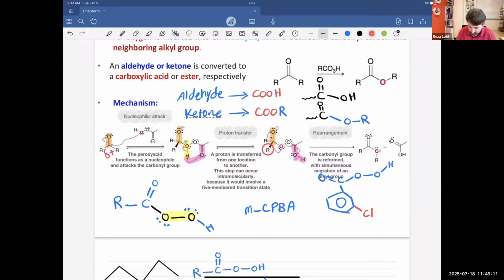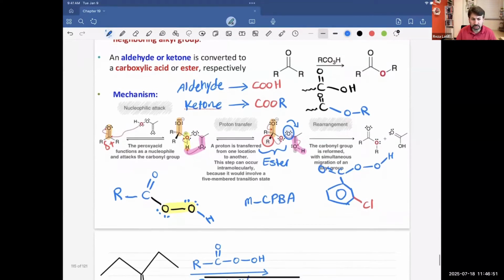That R moves and attaches to the oxygen, getting inserted, and the second oxygen leaves the system, leaving as an O with a negative charge, which gives us a carboxylic acid. What will happen with this section? That gives us the ester molecule. And remember, we started with a ketone molecule, so we get an ester molecule.